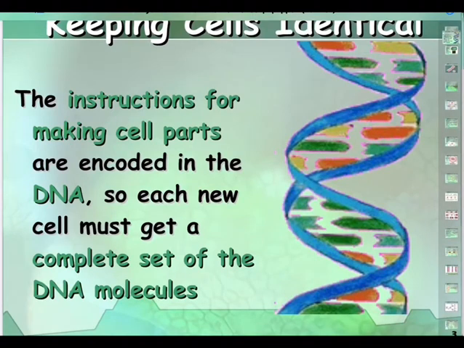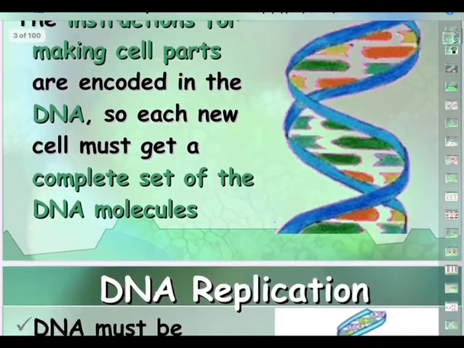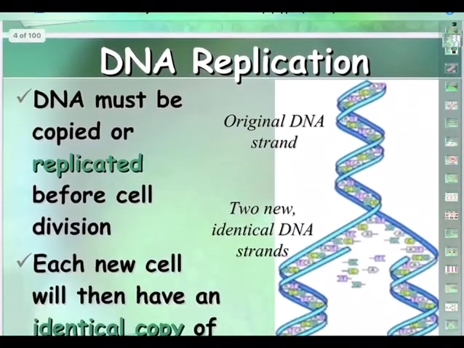That's how we differentiate prokaryotes from eukaryotes. And inside the nucleus, what does it have? It has a ladder-like, we said, a twisted ladder, the double helix model of Watson and Crick. So the instructions for making cell parts are encoded. There is a code language, and through that code language, the DNA will be giving orders for the cells to